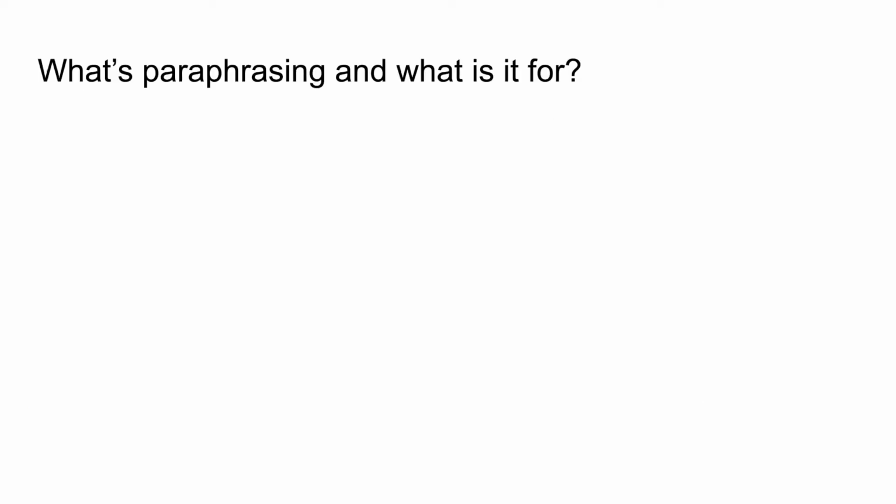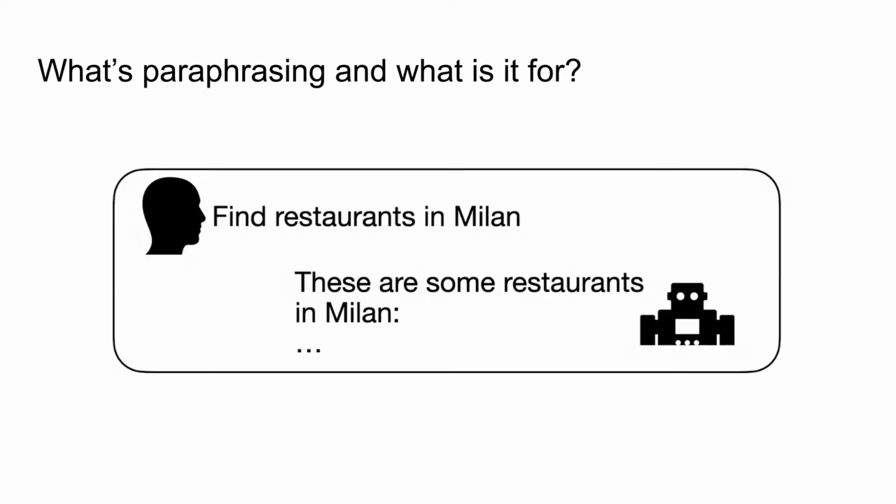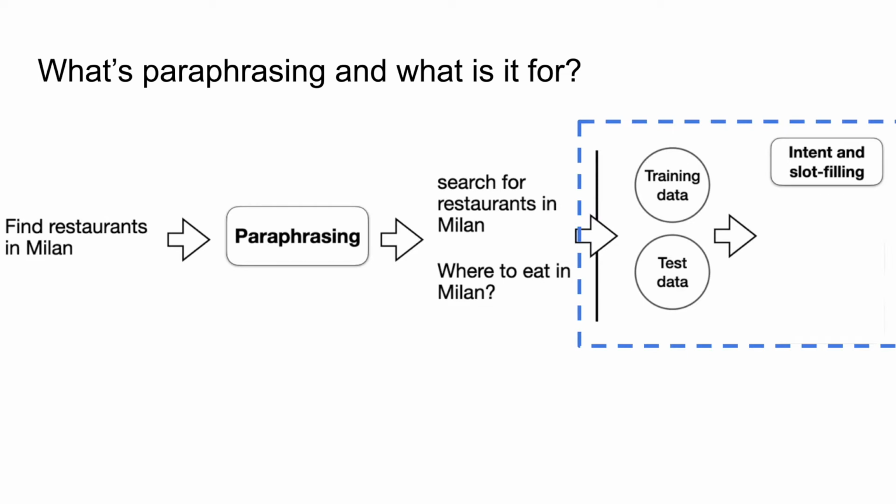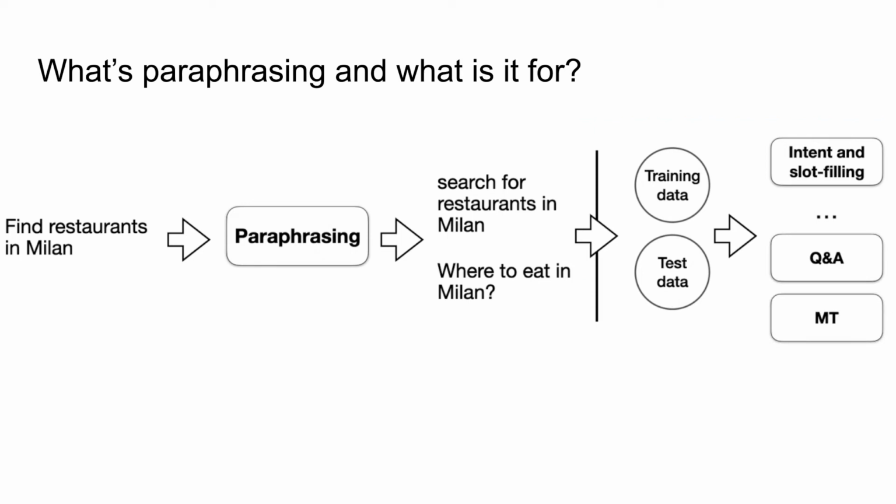Task-oriented bots enable humans to perform tasks in natural language, for example, to search for restaurants and book the most suitable result. Here, paraphrasing is a critical task for reformulating a user utterance into other valid variations. Applications of this task include generating training or testing data to train and evaluate intent detection and slot filling models, but paraphrasing applies to other NLP tasks, such as question answering and machine translation.